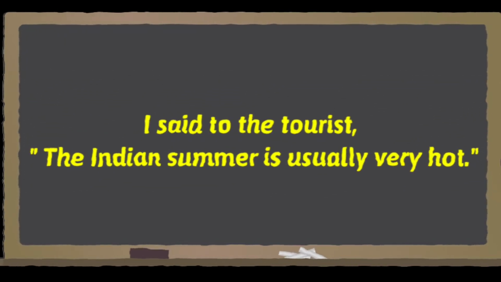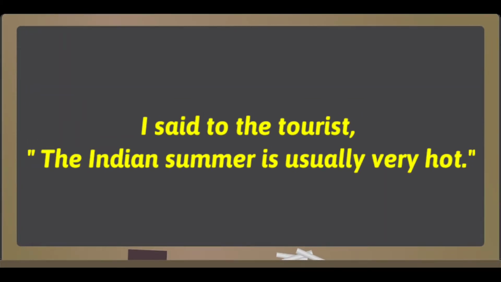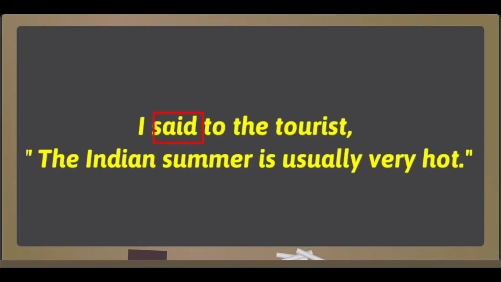Let's tell you once again. This sentence is of direct speech. I said to the tourist, "The Indian summer is usually very hot." In this sentence, said is called the reporting verb. So always remember, if the reporting verb is in past, then only you have to change the tense in reported speech or the indirect speech.